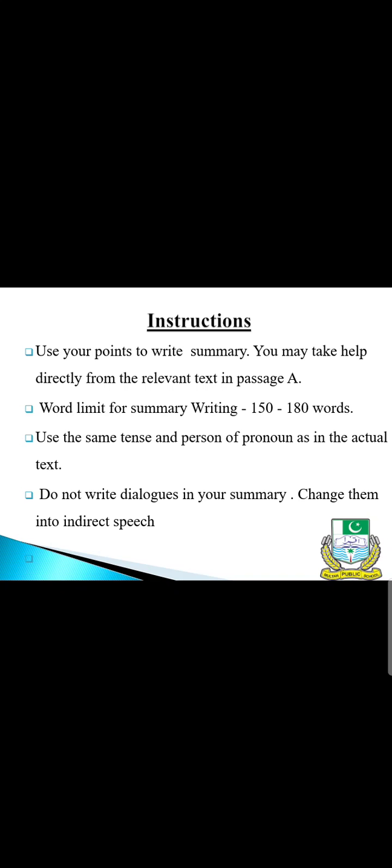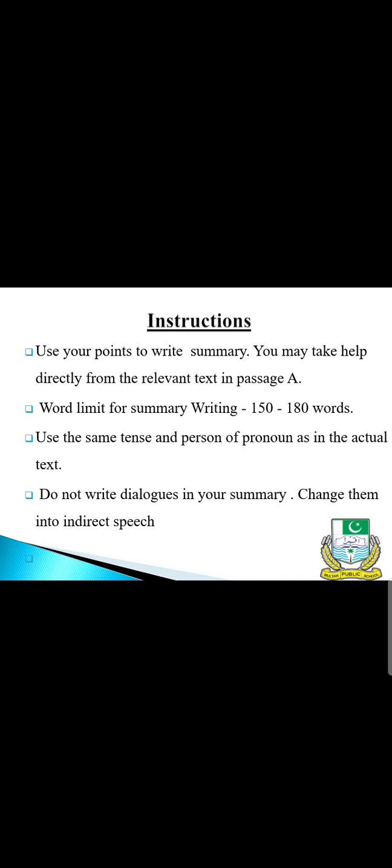Now after writing your content points or main points, you may use those main points to write your summary, but it is better if you take help directly from the relevant text in the passage. Relevant text means, as in our passage A, you were asked to write about the benefits of honey in the past and the benefits of honey in modern times.